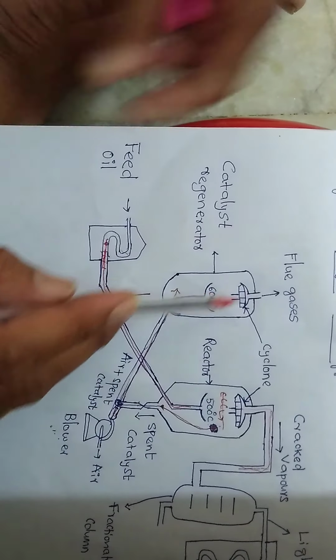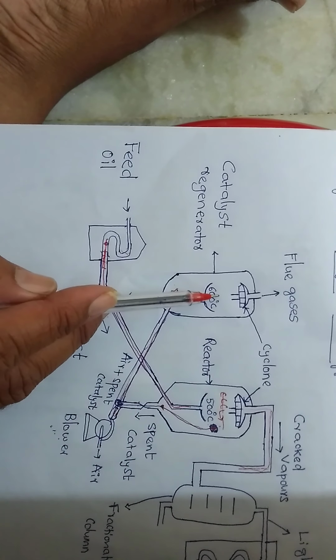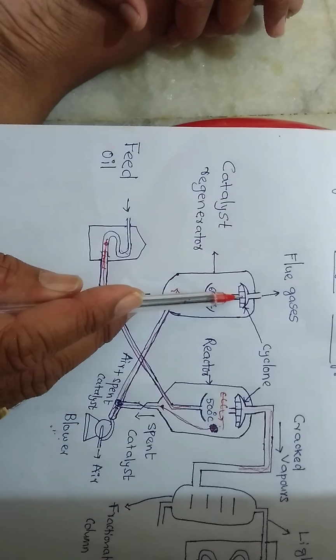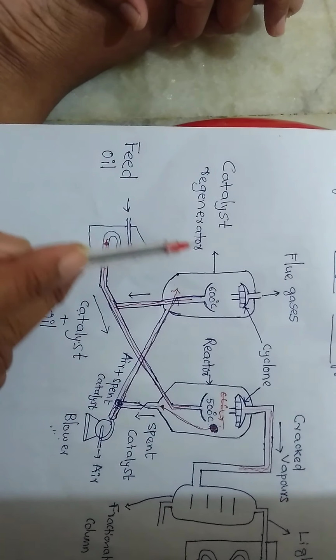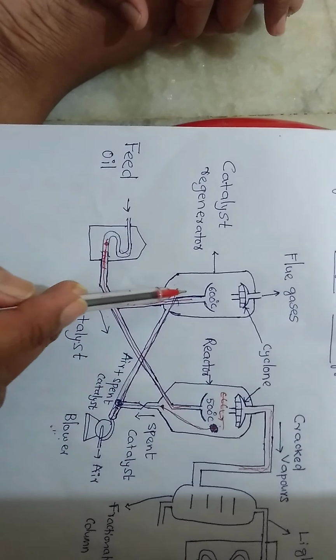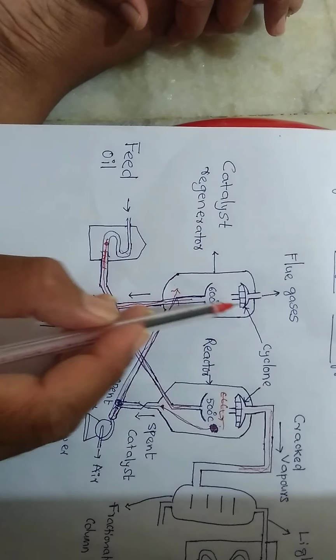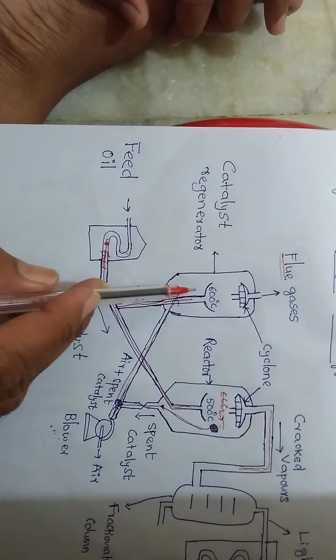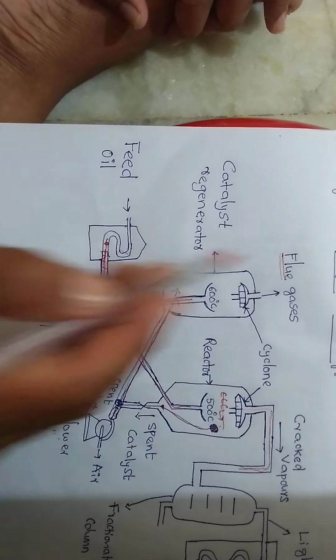So come here, I said that the combustion reaction takes place, and the cyclone allows only the vapors to go out, keeping the catalyst itself in the reactor. So what are the flue gases? The combustion products are generally called the flue gases. What are the combustion products we are getting in this catalytic regenerator?